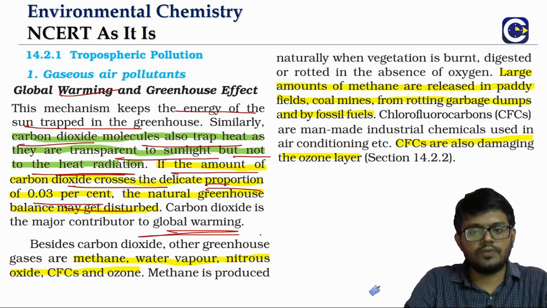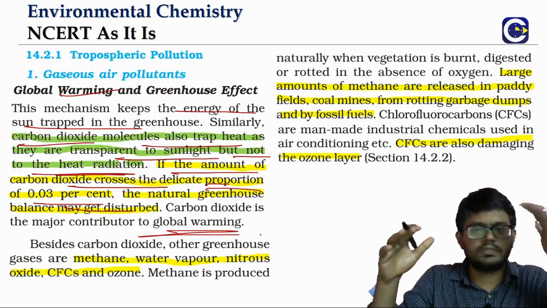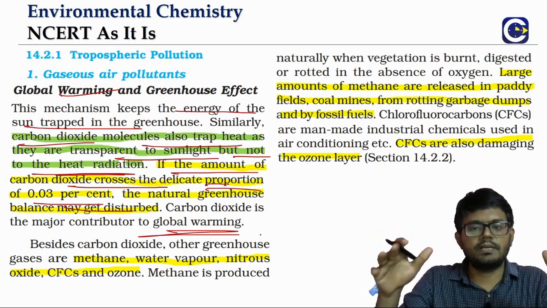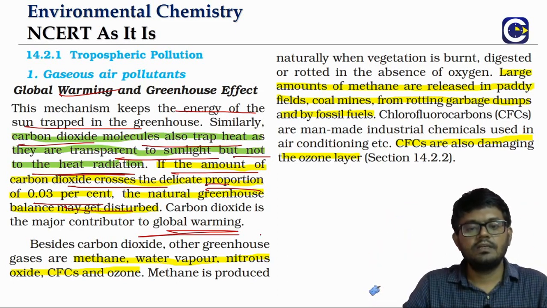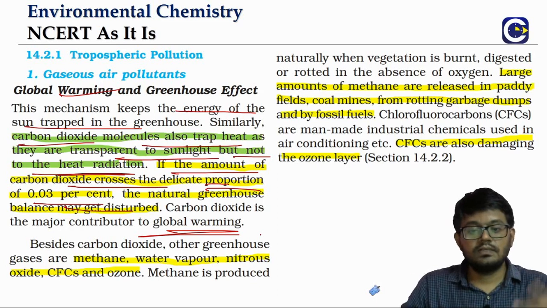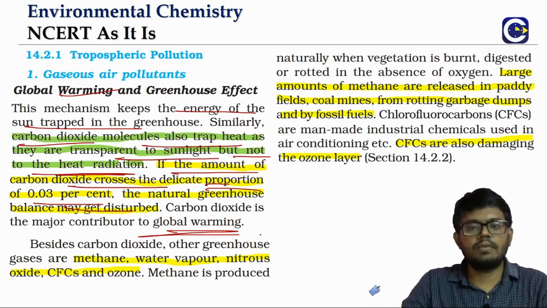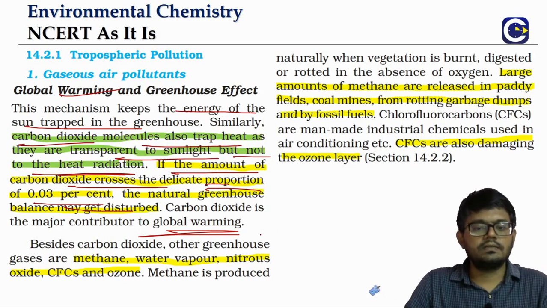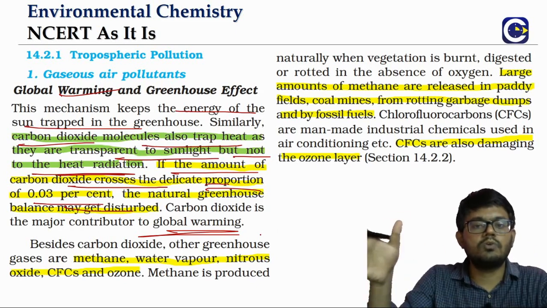So the natural greenhouse phenomenon will maintain the warmth, it will maintain the temperature of the atmosphere at a sufficient level. But if the amount of these greenhouse gases is changed, it is because of the human activity, it is obviously increasing. So that will be leading to what? More amount of heat being trapped.